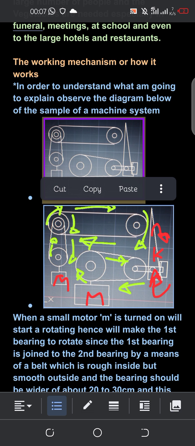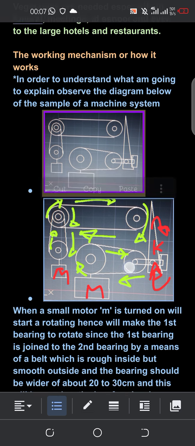And this system is made to be parallel, and the distance from the knife to the bearing, or where the belt ends, should be about 2 centimeters or 0.5 centimeters, so that the whole vegetable can be chopped into small pieces.